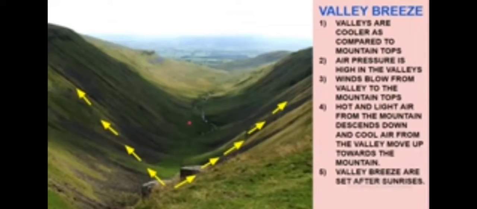So valley breezes are set after sunrise. When the sun rises, which breeze is set? Valley breeze. Now you understood what a valley breeze is. And the totally opposite is the mountain breeze.